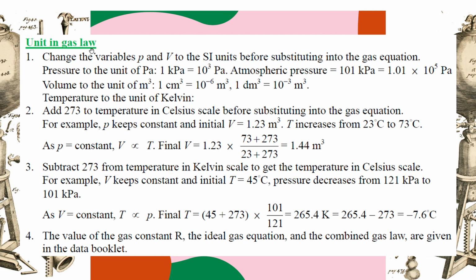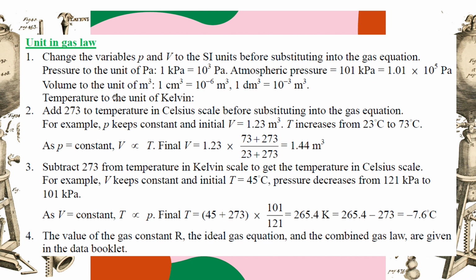And then remember when you use the gas law, because we need this calculation clearly when we do the IA or EE, when you want to use the gas emitted or released by a reaction to do some investigation, bear in mind this calculation, you have to be careful. For example, the units: we need to use the SI unit pascal. But in the data they always give you kilopascal, so you have to multiply by 1,000. And for atmospheric pressure, we always use 101, sometimes 100, depending on the accuracy you want.